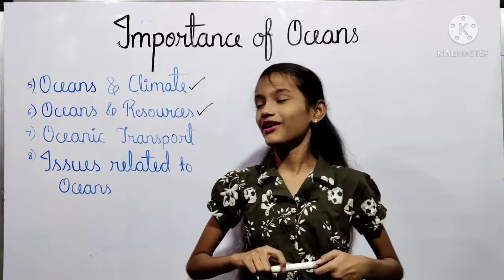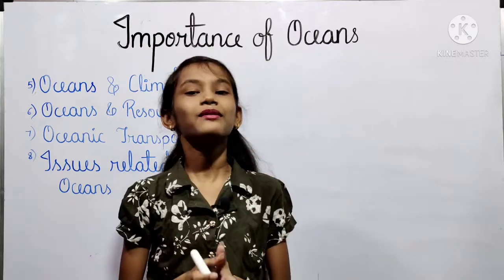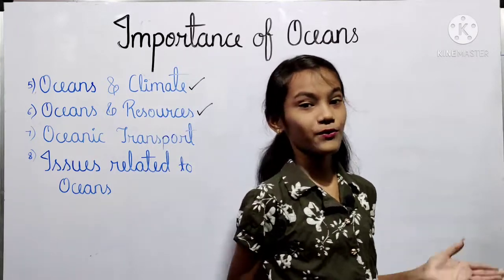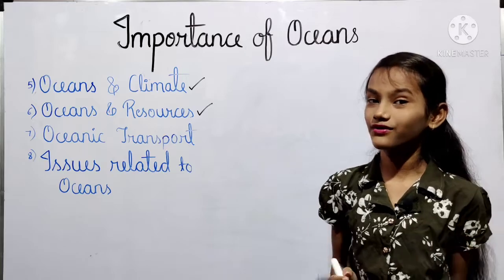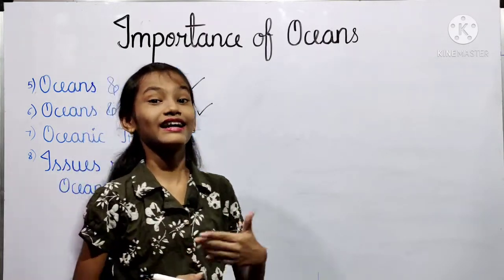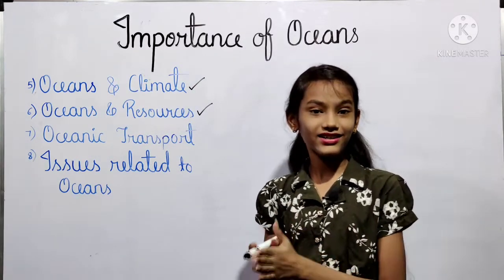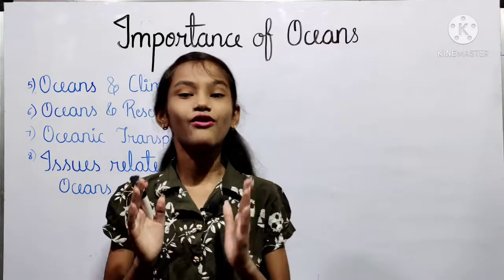So now we will see about our seventh one point, that is oceanic transport यानी समुद्र द्वारा परिवहन। So oceans have provided us the most important option for the transportation, and large scale transportation of goods is carried out with the help of ships, boats and travelers. International trade is carried out by using the water routes.